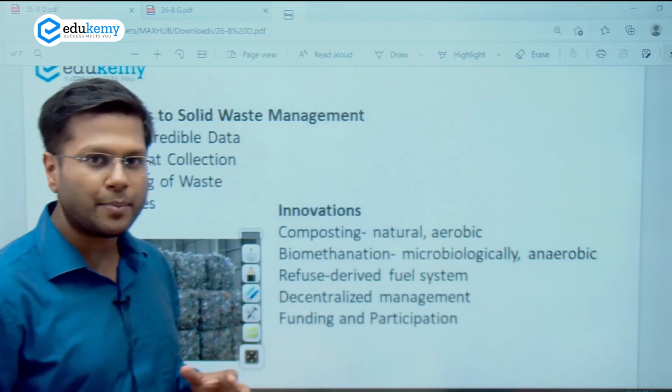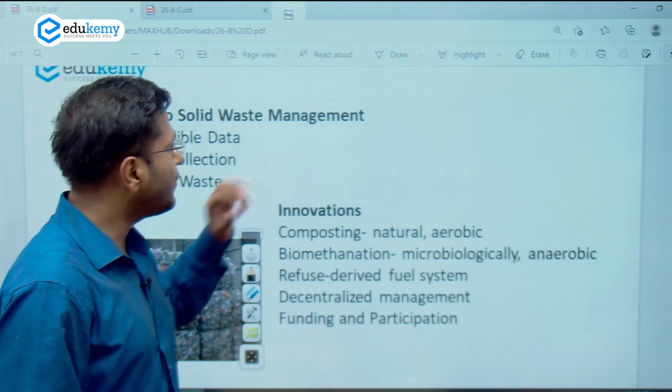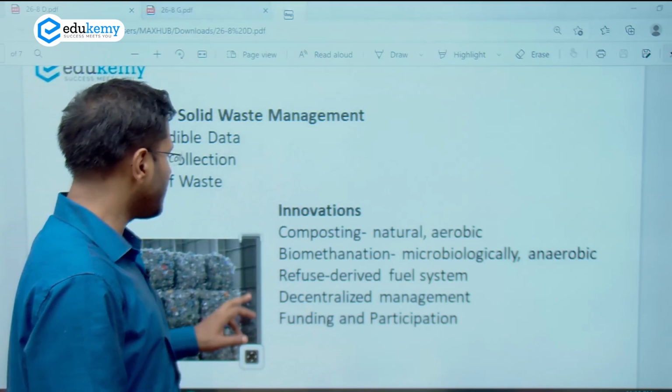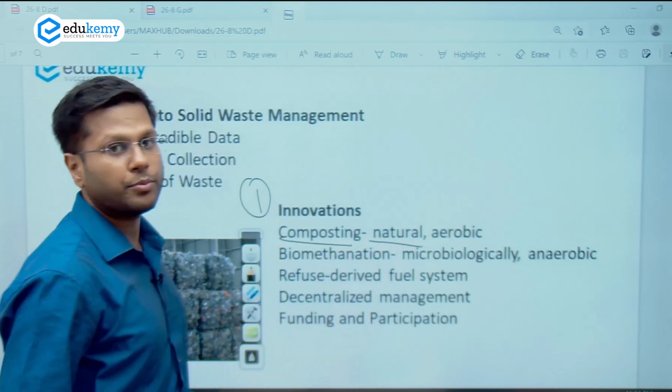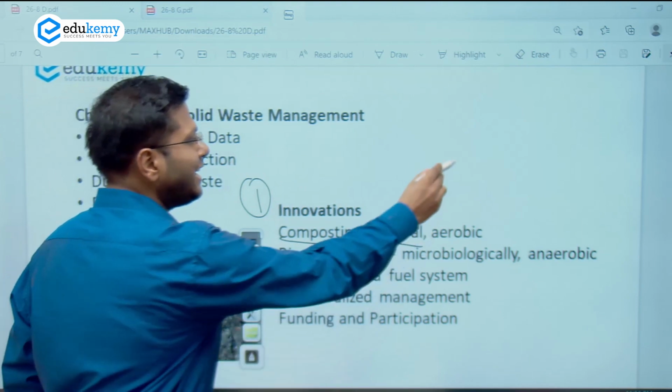Because in urban setup in future, we need to have solid waste management systems. So one good way out is composting. Composting is the process of natural decomposition, right? Natural decomposition in aerobic conditions.